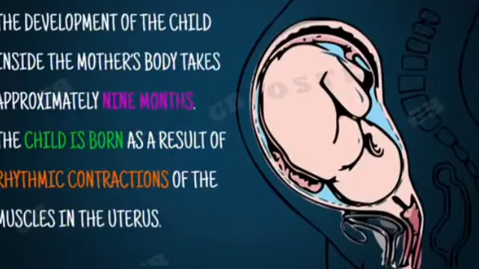The development of the child inside the mother's body takes approximately 9 months. This period is called the gestation period. The child is born as a result of rhythmic contractions of the muscles in the uterus.